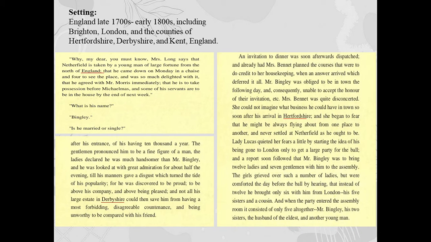And then the setting. The setting of this novel is in England, late 17th, early 18th century, including Brighton, London, and the counties of Hertfordshire, Derbyshire, and Kent, England. As in this first picture, second picture, and third picture, I mentioned all of the settings.